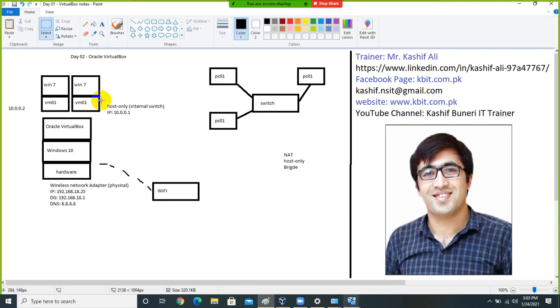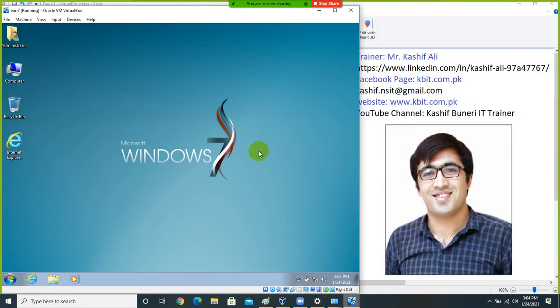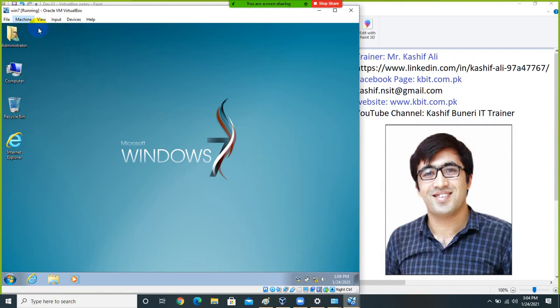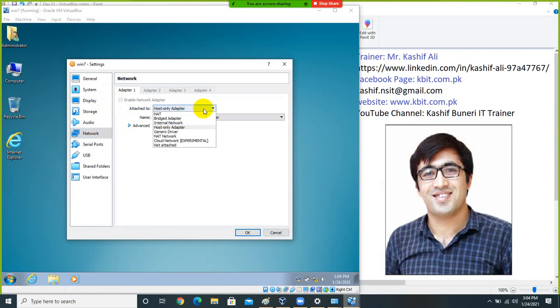In bridge option, your virtual machine will be connected to the physical network directly. So let me change the setting of your virtual machine. You can simply go to settings of the virtual machine, and from here you can select the bridge option.